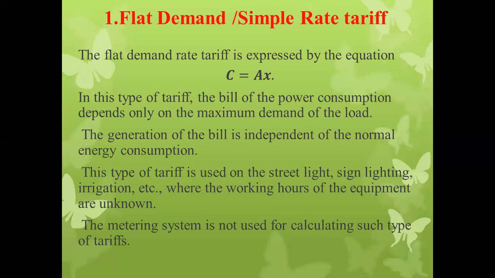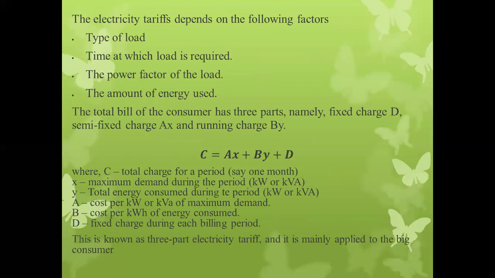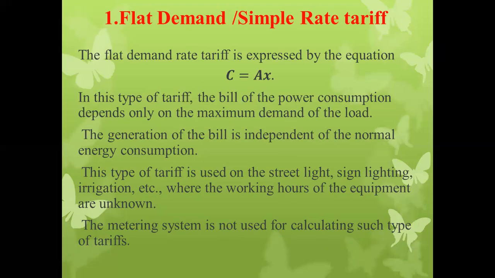This flat demand rate tariff is expressed by the equation C = A × X. A flat demand tariff depends upon how much electrical power is consumed, and it also depends upon the maximum energy that can be consumed by that particular consumer.